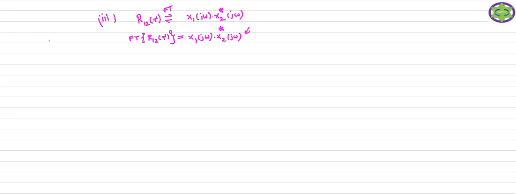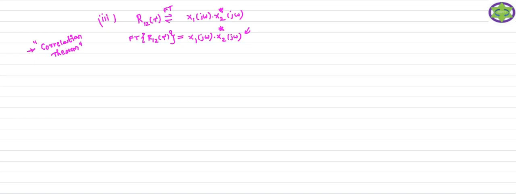So this third property is what we call the correlation theorem. This is also very important. In the examination the question is given like this: state and prove the correlation theorem with respect to the cross correlation function of two signals. This is the correlation theorem.